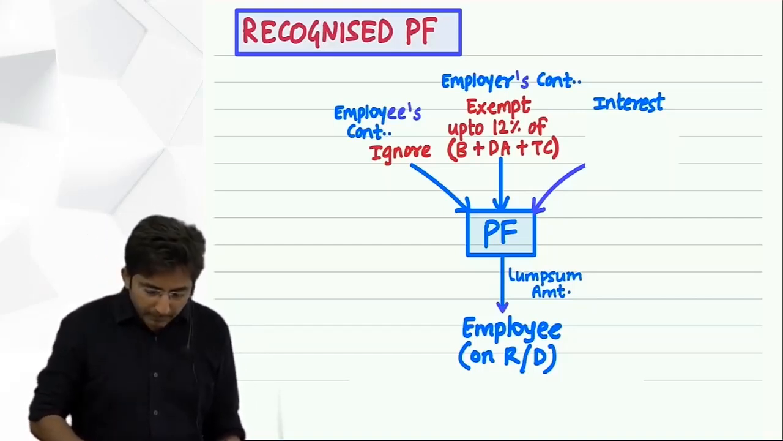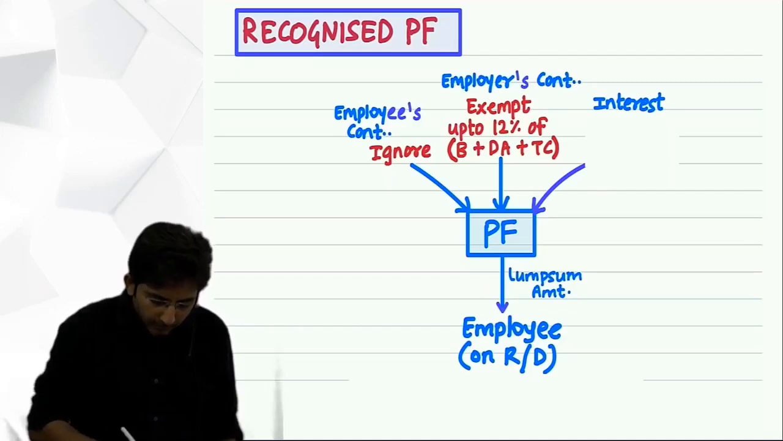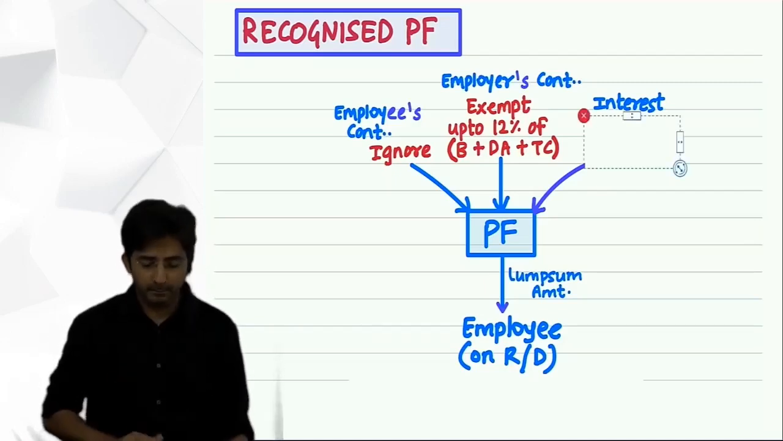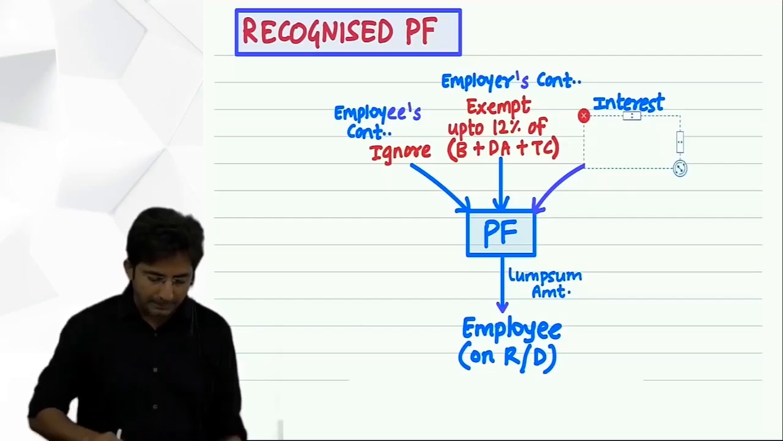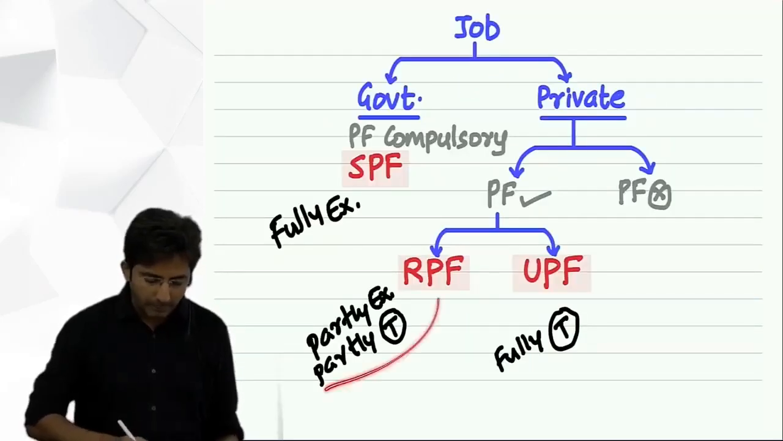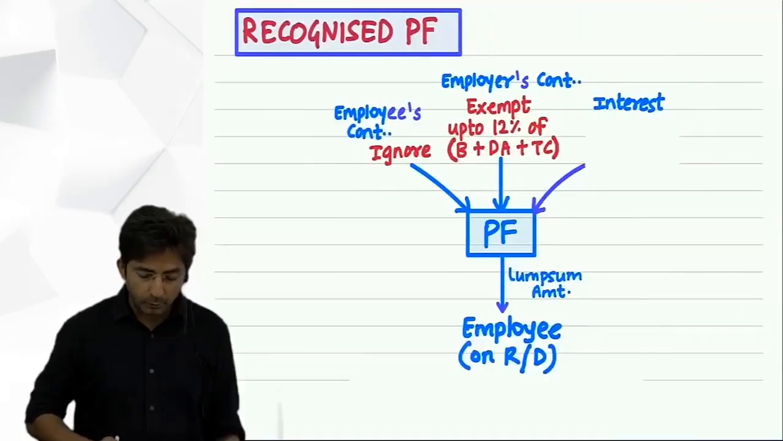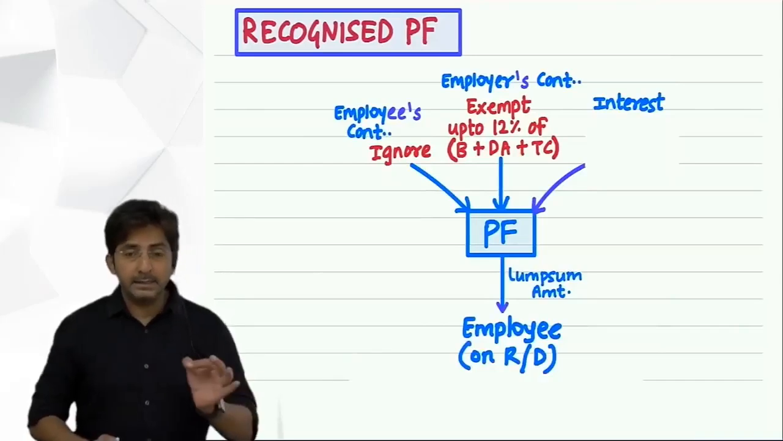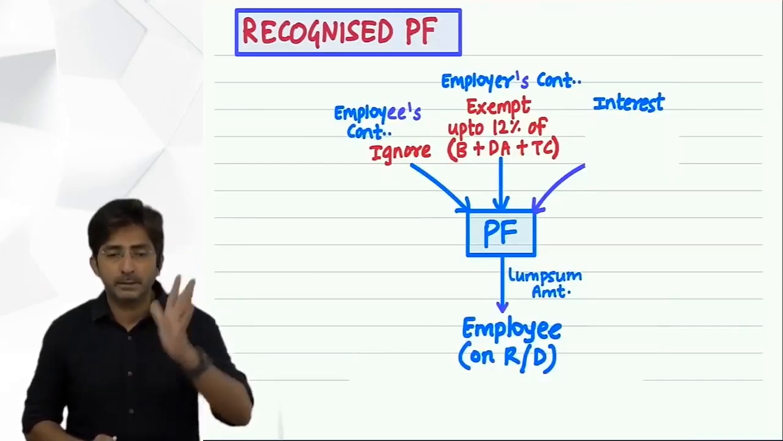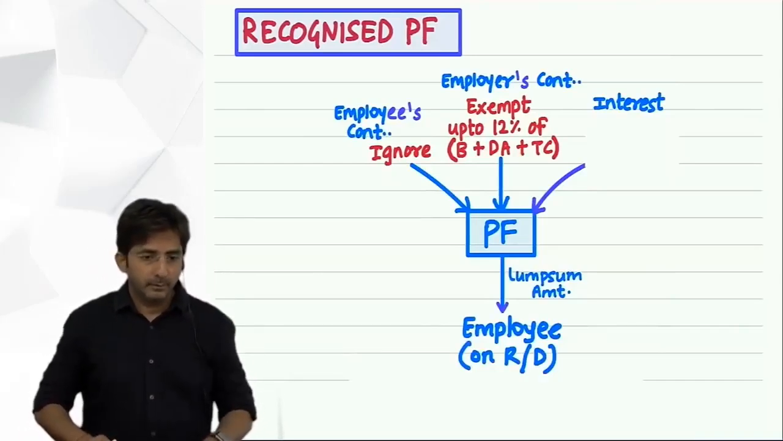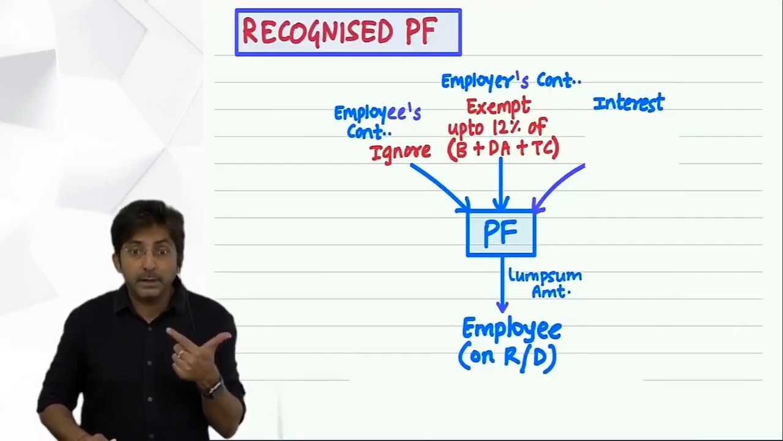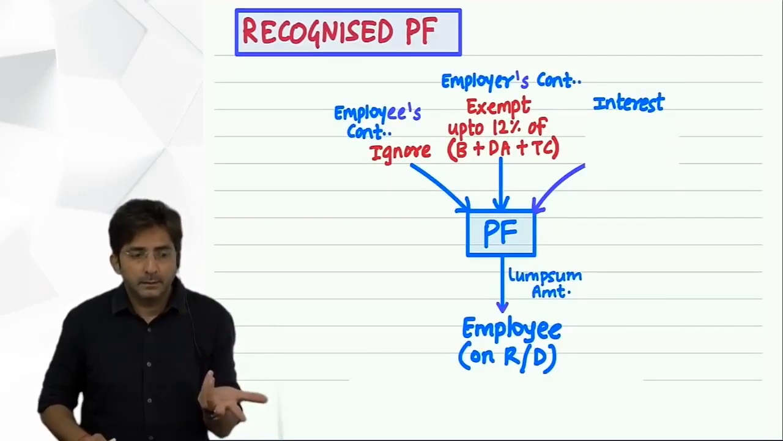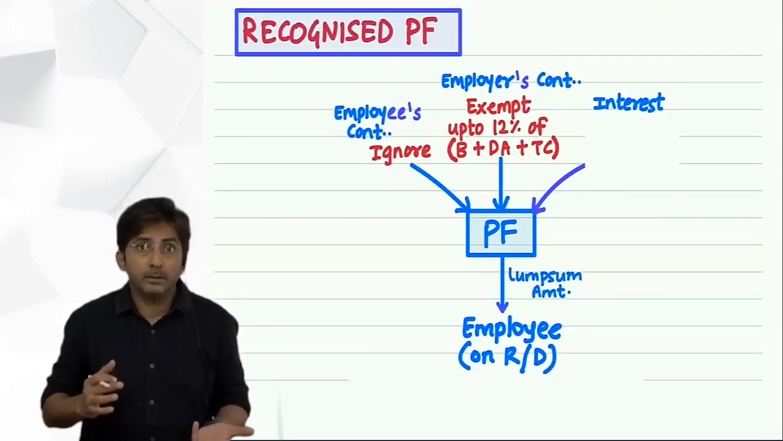And then interest. Even for interest there is a limit. As I said, this is all partly exempt, and partly exempt means there will be some limit. So interest also will be partly exempt, and this is exempt up to 9.5%. What is the 9.5%? It's the rate of interest. Here you should not ask 9.5% of what?